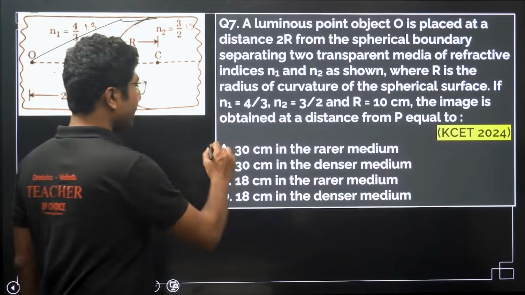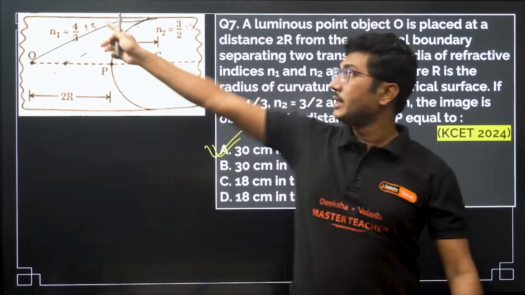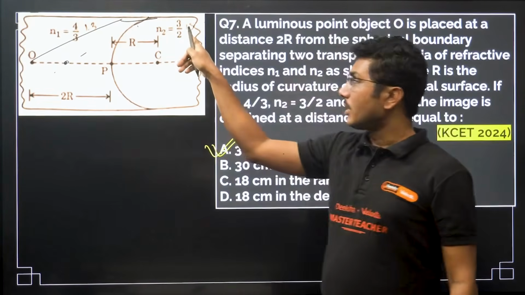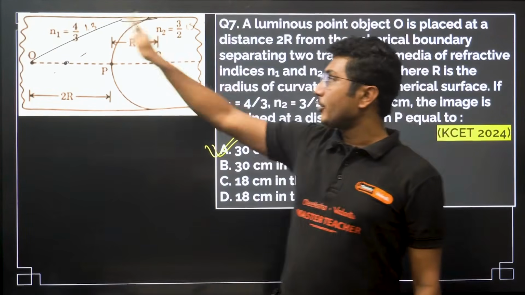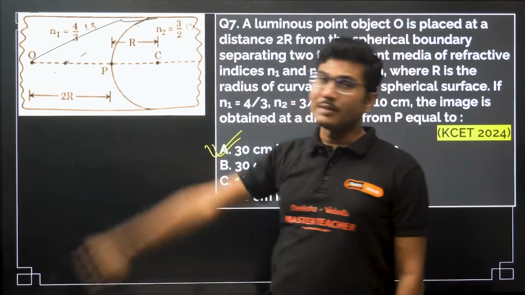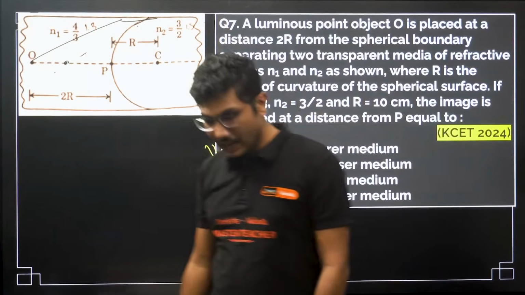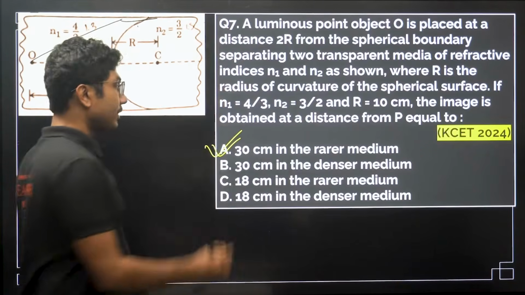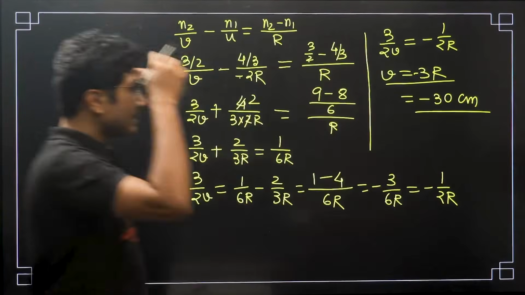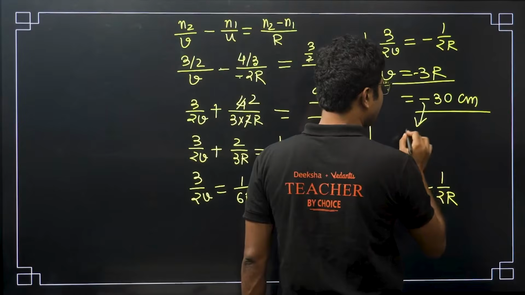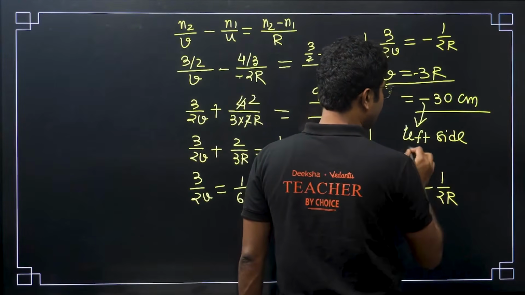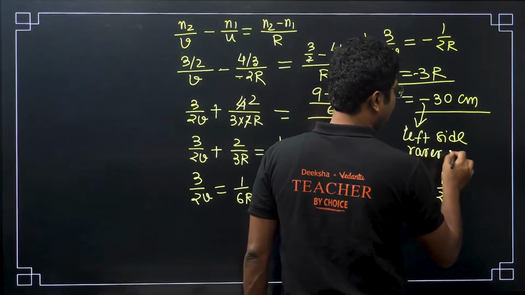30 centimeter in the rarer medium. So this is the rarer medium, this is the denser medium. This is 1.33, this is 1.5, right? So 1.33 is rarer than 1.5, so that's why the final image is formed on the left hand side and it is in the rarer medium. So 30 centimeter in the rarer medium is the correct answer for this case. This negative sign signifies this is on the left hand side, that is on the rarer medium.